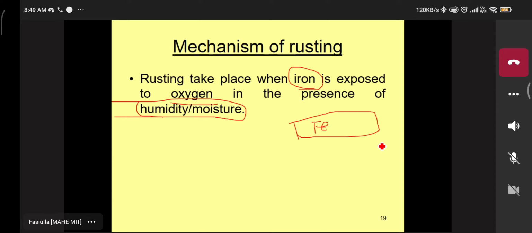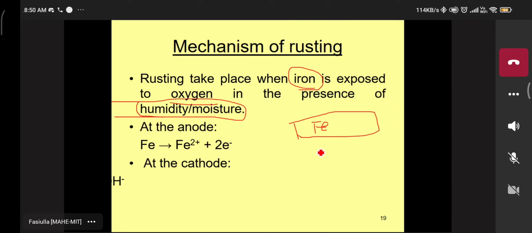Then what type of reaction takes place in the ship? It very easily starts corrosion, because some part of the ship is dipped into the salt water. That part very easily starts corrosion, and it is known as the anodic part. The upper part, where the sea water flows over that metal, is the cathodic part.